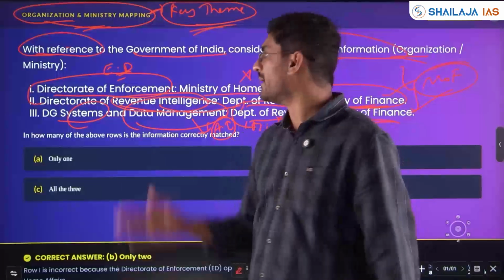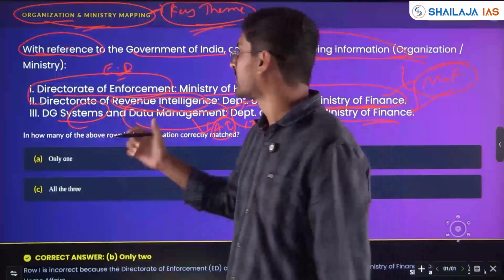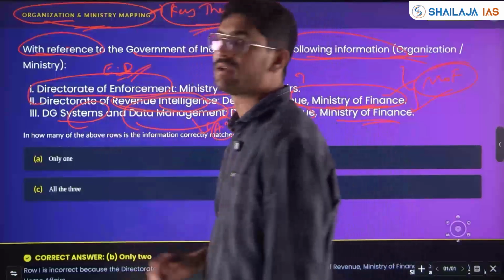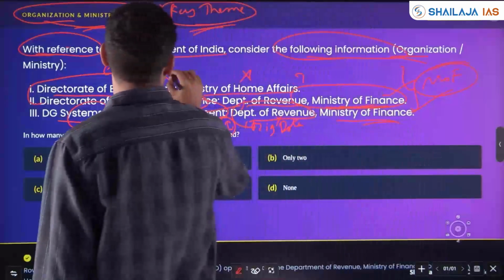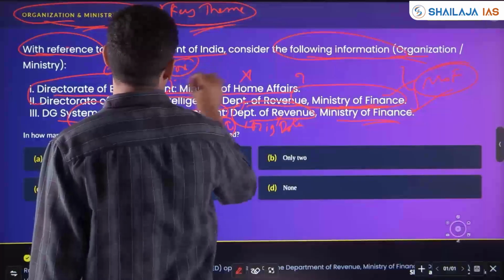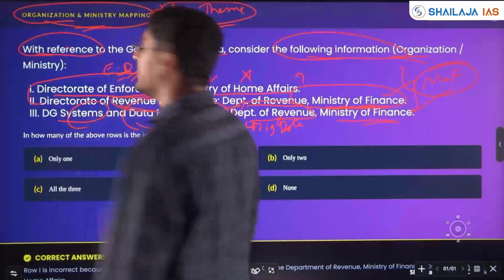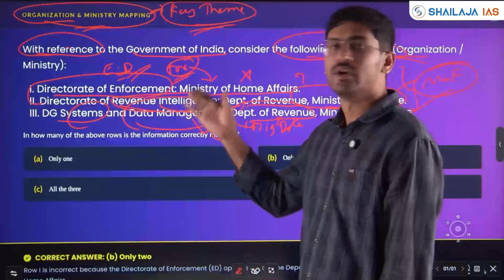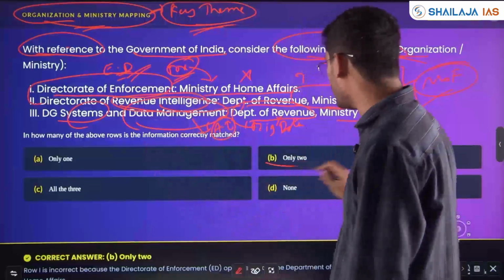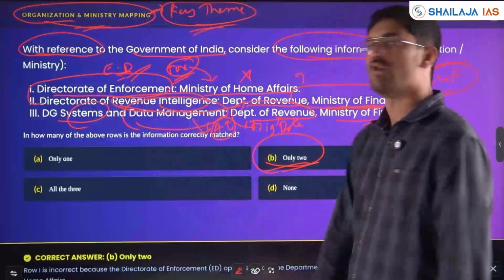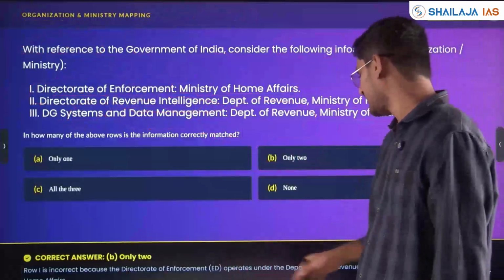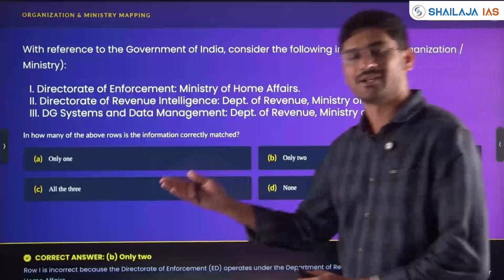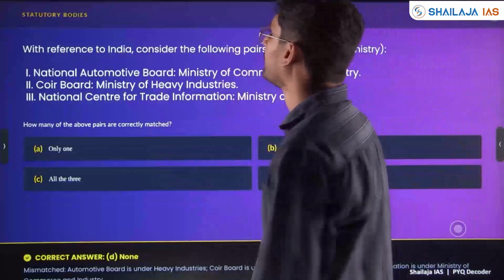With respect to money laundering, ED will work to ensure that money laundering does not happen, and unpaid taxes will be enforced by ED under the Ministry of Finance. So here only 2 pairs are right. ED operates under the Department of Revenue, Ministry of Finance.